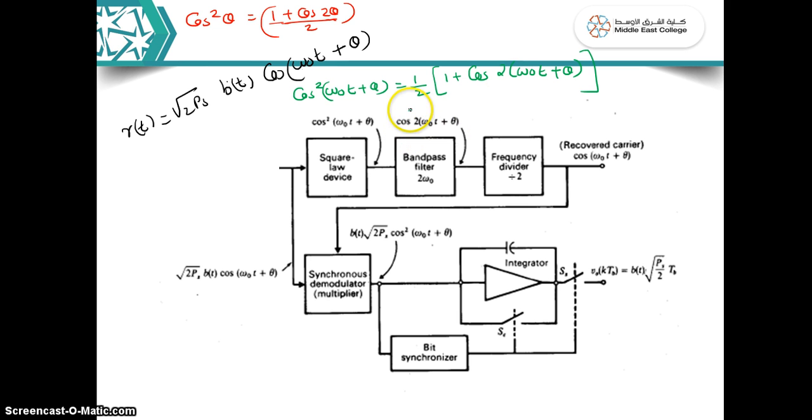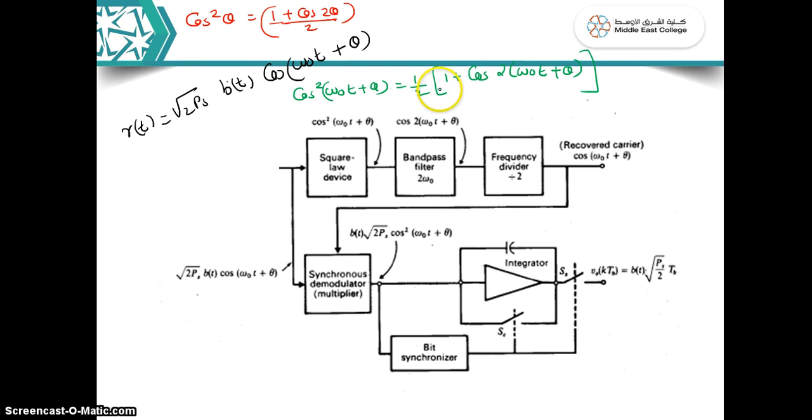So here is the received signal. After squaring, you will get omega 0, which now becomes 2 times omega 0 after squaring, isn't it? The next block for the signal is a band pass filter. So what is the purpose of this band pass filter?